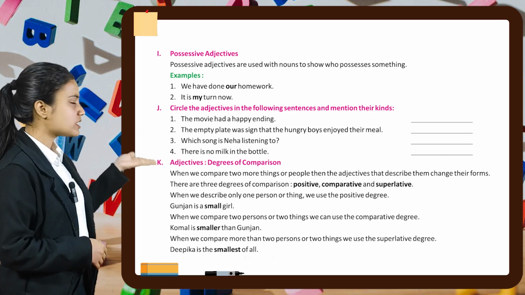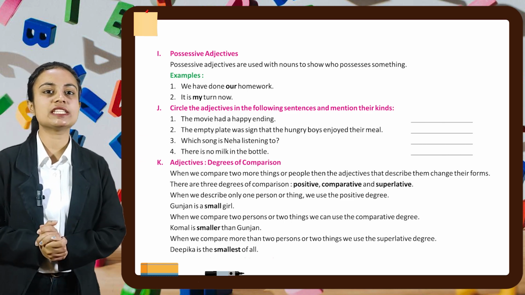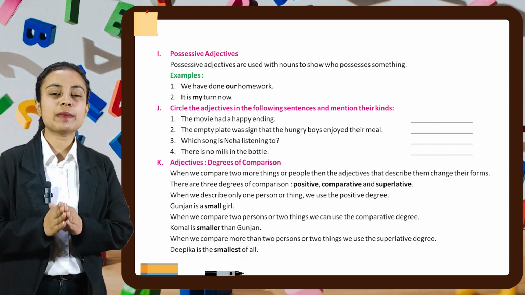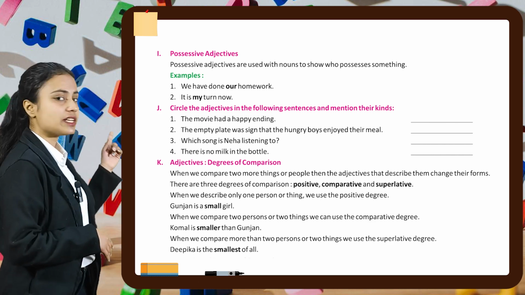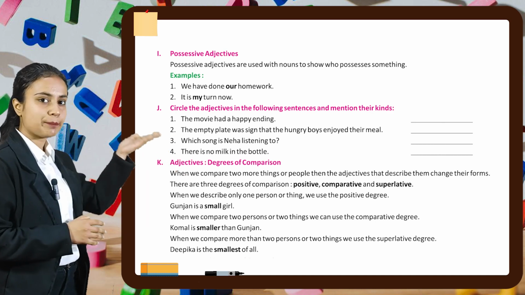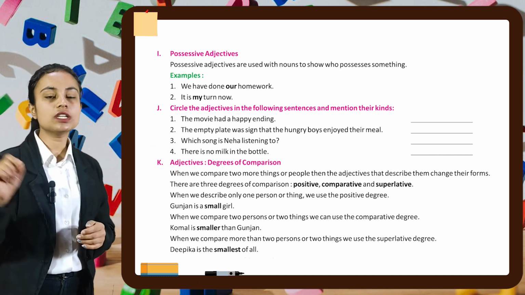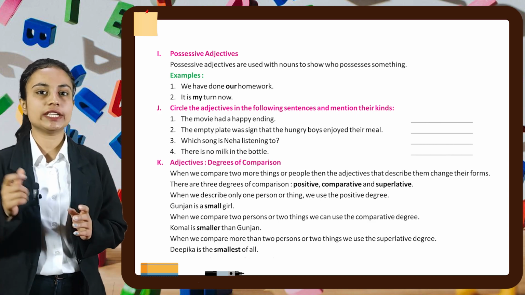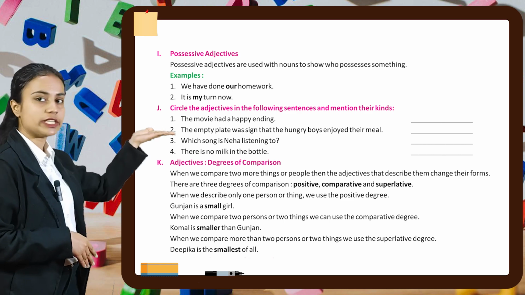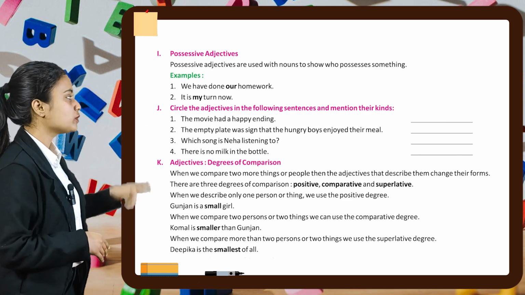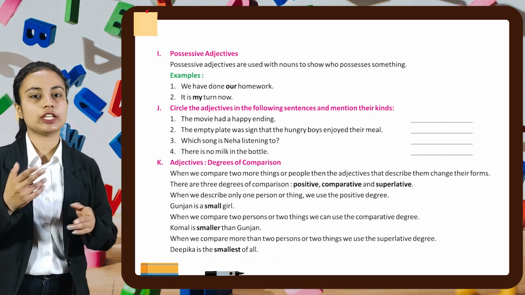Let's do some questions related to this. Part number J says we have to circle the adjective in the following sentences and mention their kinds. First part is the movie had a happy ending. So here happy is the adjective. We will circle the word happy and this will be the adjective of quality. So we will write adjective of quality in the following blank. In the similar manner, you have to do rest of the parts of this question by yourself.